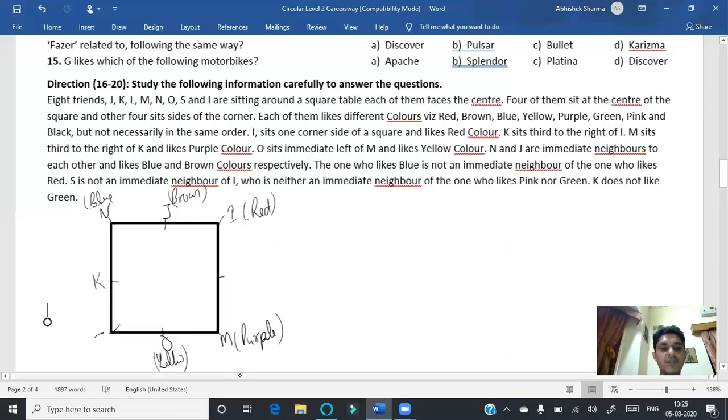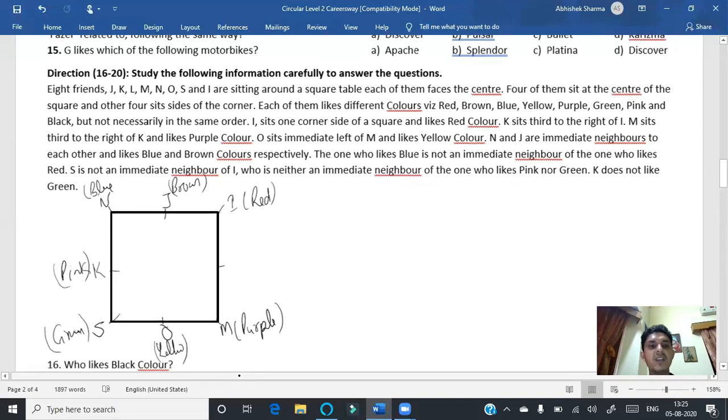So S definitely should be here. S is not an immediate neighbor of the one who likes pink or green. That means pink will not be here and green will not be here. K does not like green. That means pink color would be definitely here, and green color will be definitely here.